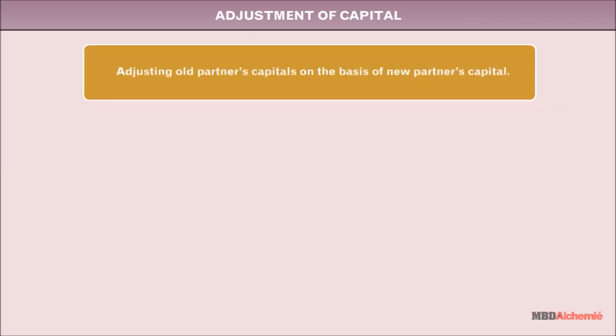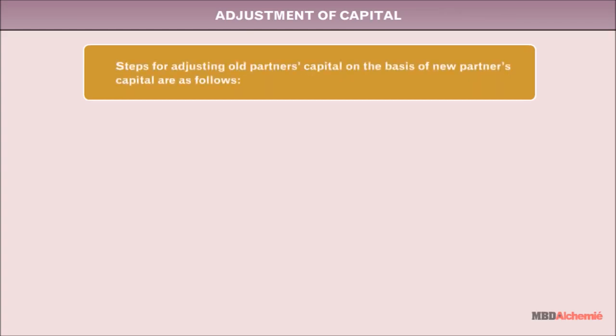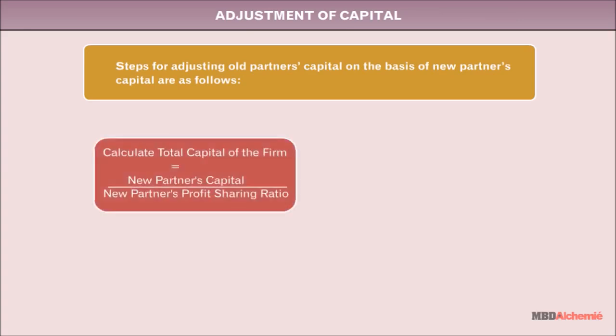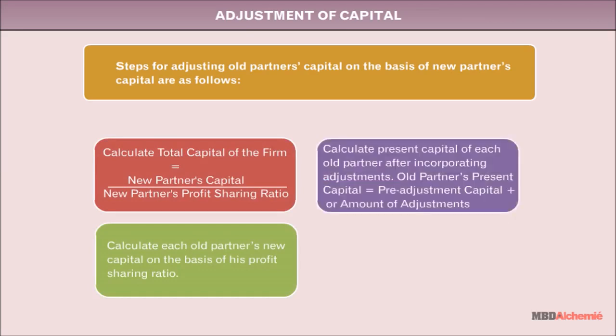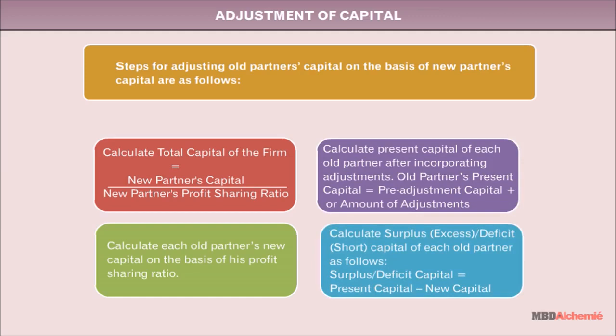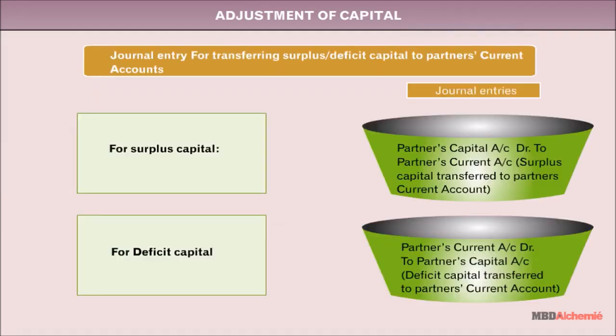Adjusting old partners' capitals on the basis of new partners' capital. Steps for adjusting old partners' capital on the basis of new partners' capital are as follows. Calculate total capital of the firm. Calculate each old partner's new capital on the basis of his profit-sharing ratio. Calculate present capital of each old partner after incorporating adjustments. Calculate surplus or deficit capital of each old partner. Journal entries for the same are